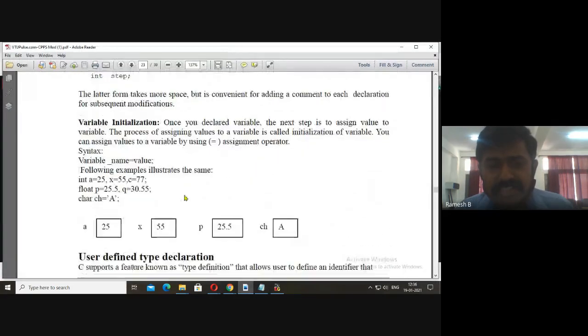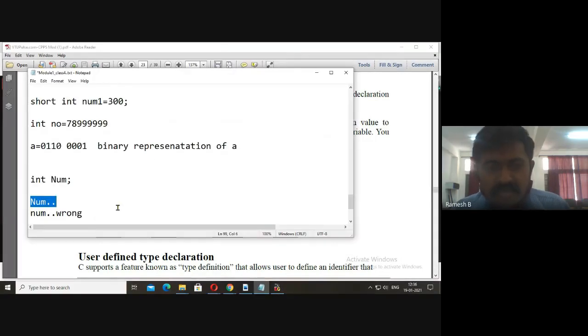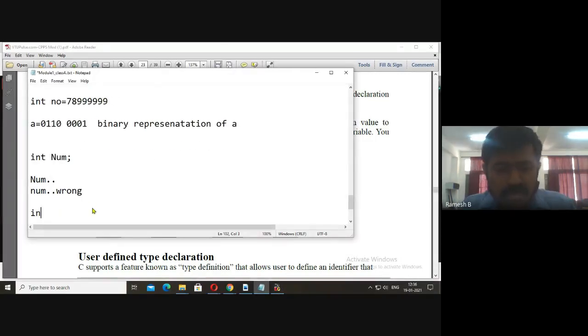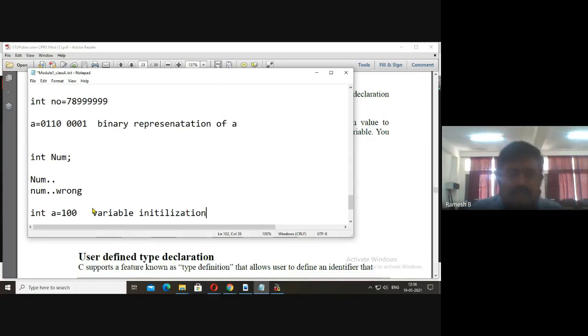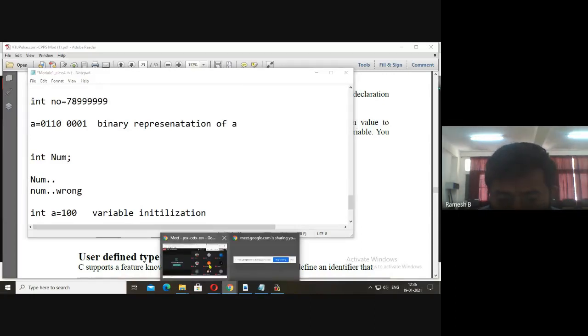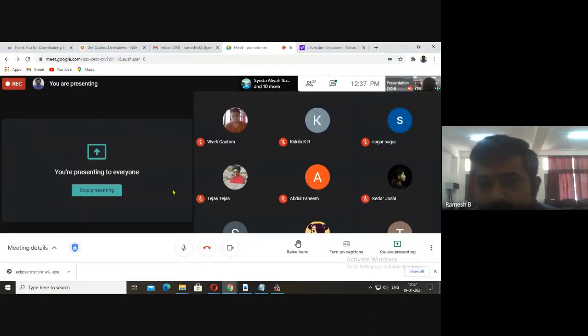Now, variable initialization. We can directly specify the value. In a few examples, I wrote int a is equal to 100. This is known as variable initialization. Now everybody, what you need to do is initialize two variables of float data type with your own values.